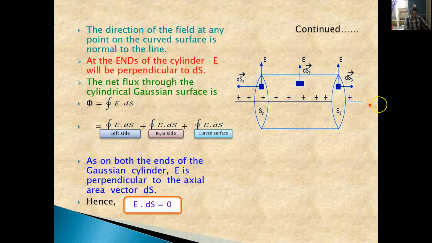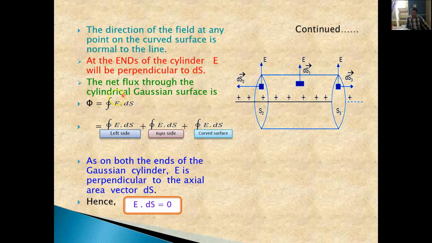The radius of this Gaussian surface is r, and its length is L. At the ends of the cylinder, E will be perpendicular to ds, as we have discussed already, because the electric field is in this direction and the normal to the surface is in this direction. So the angle between them is 90 degrees.